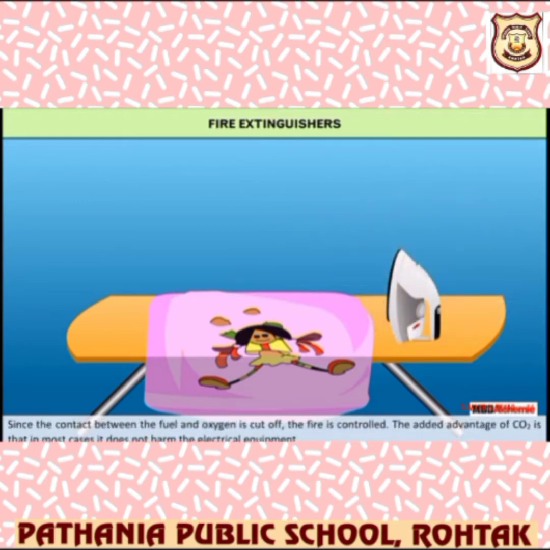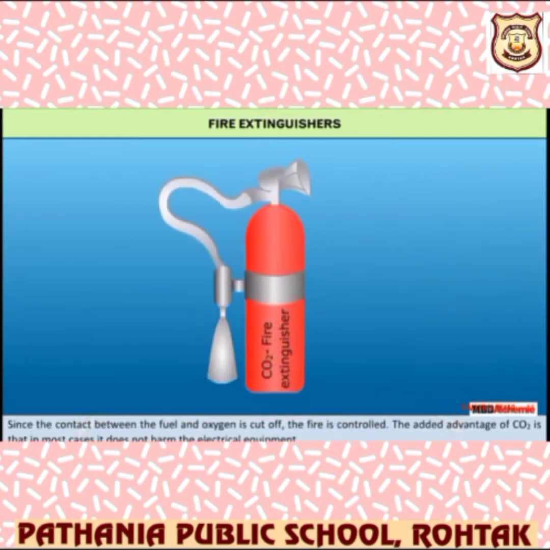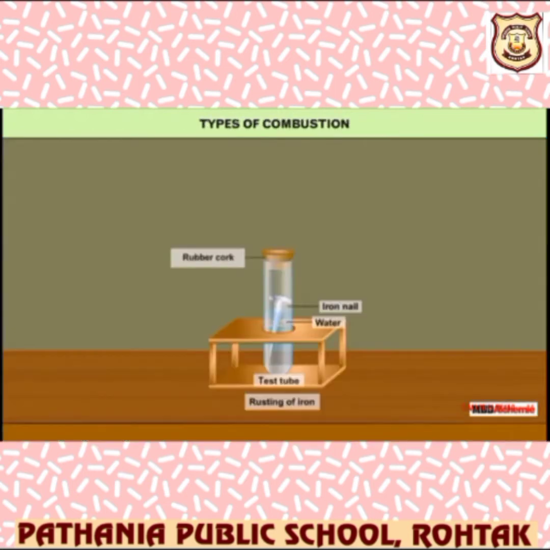If we're talking about petroleum and the like, go with CO2 cylinders, that is, fire extinguisher cylinders. They can help when an electric fire or petrol or diesel is burning. To cut off the fire, we add CO2 from fire extinguishers, which is stored at high pressure in these cylinders and, when released, expands all over. So it not only forms a blanket around the fire but also brings down the temperature of the fuel. That's why it is excellent for fire extinguishers.